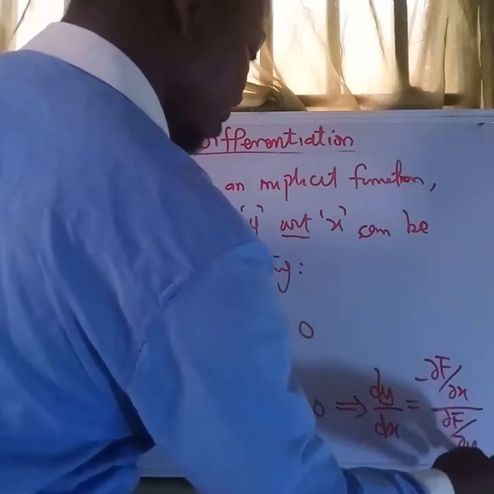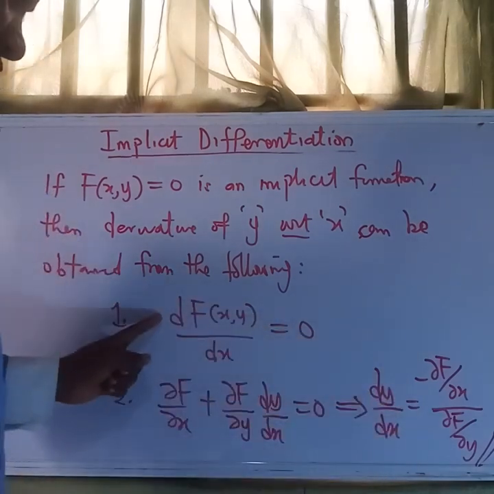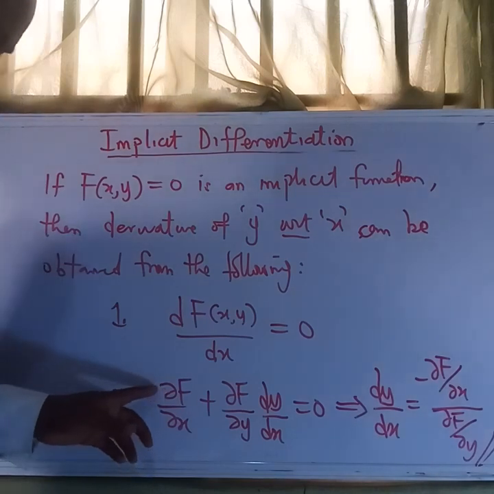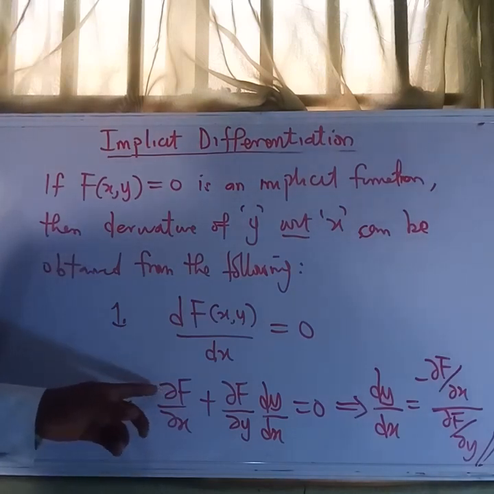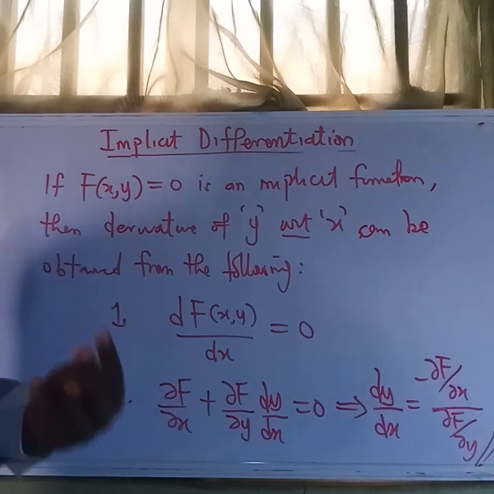Okay, so this is what this will give us, the y ds will give us. The first form is this, and the second form is this. Okay, so this symbol is called die, and it means partial. We normally use it in mathematics, in calculus, where we are dealing with functions of two variables.